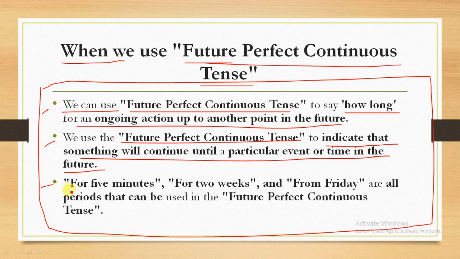For example, for 5 minutes, for 2 weeks, from Friday, all these periods can be used in the future perfect continuous tense. All these things we can see in depth in the next slides.